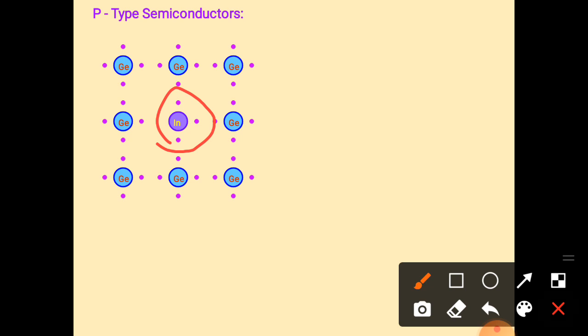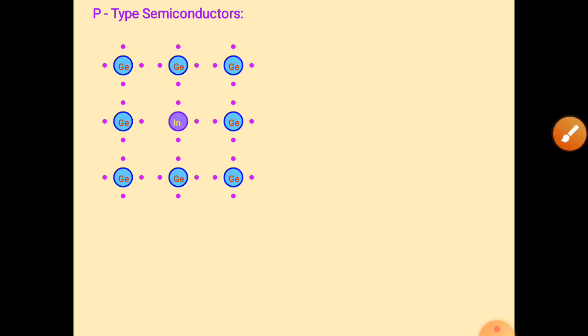So here we are left with one vacancy of an electron, because there is no electron there. Earlier we discussed that a deficiency of an electron is a hole. So because of the deficiency of an electron, this vacancy acts as a hole and as a positive charge.